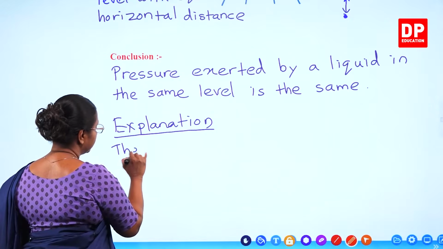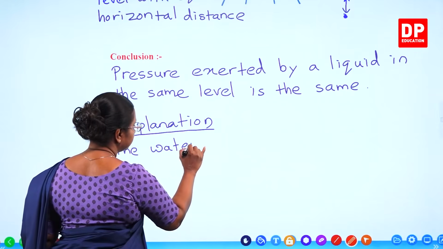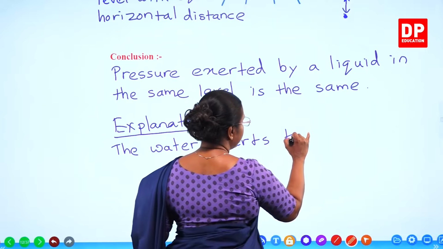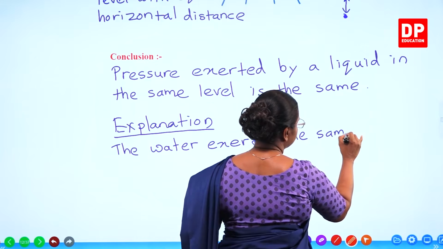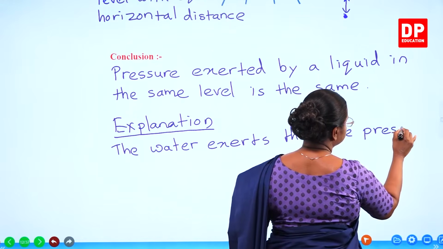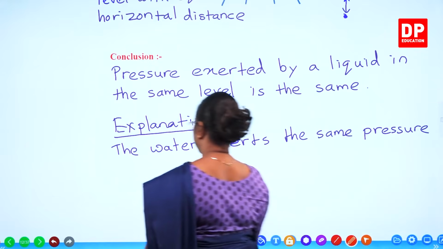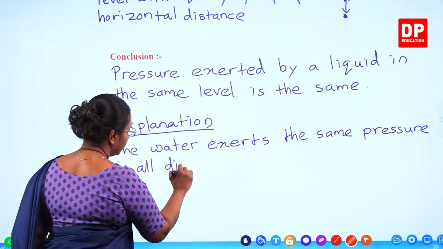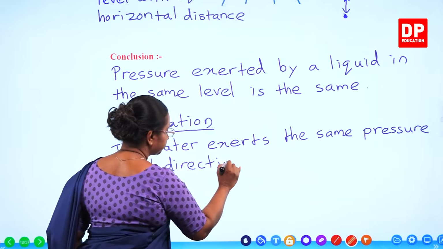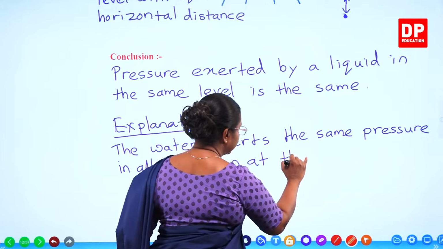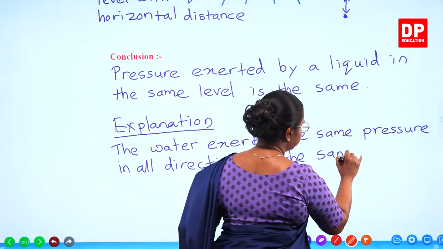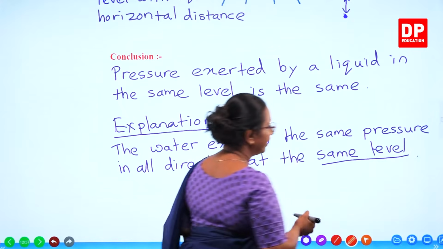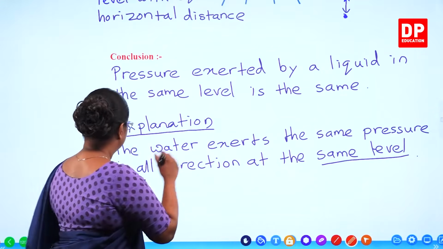So the water exerts the same pressure in all directions at the same level. So this is important. We are looking at the same level.